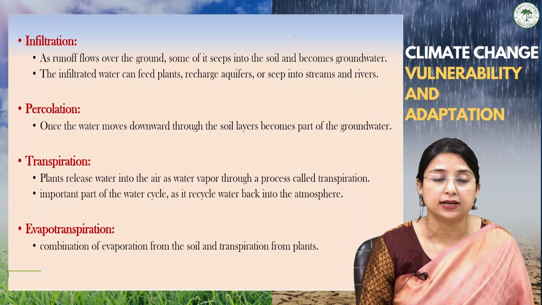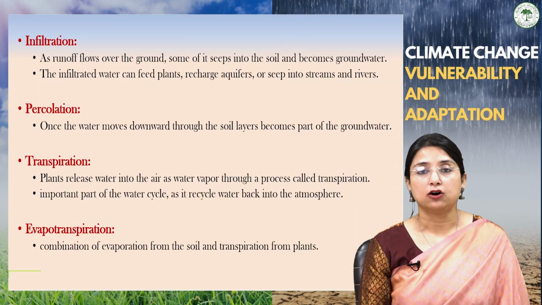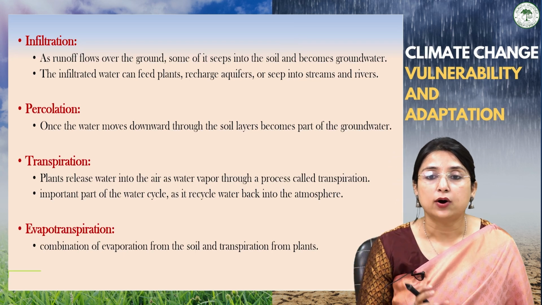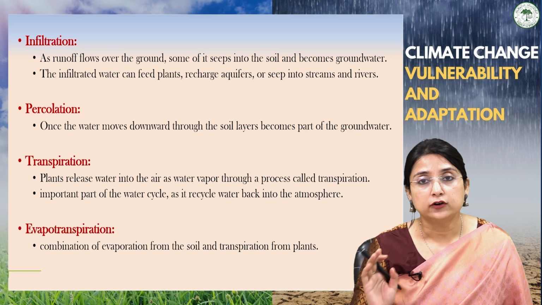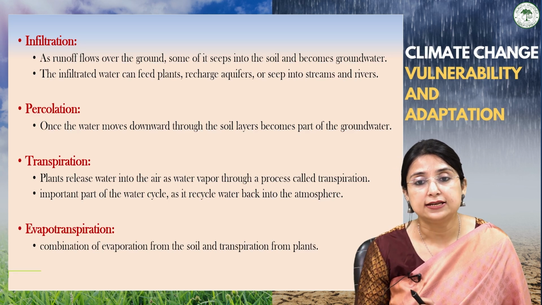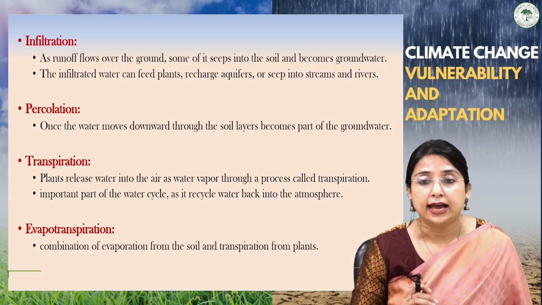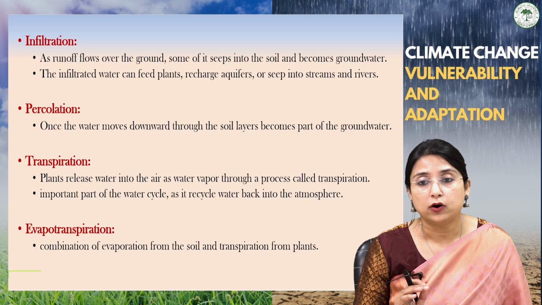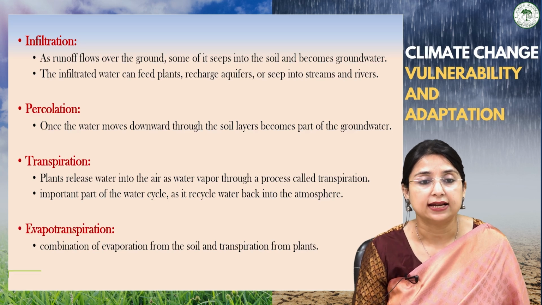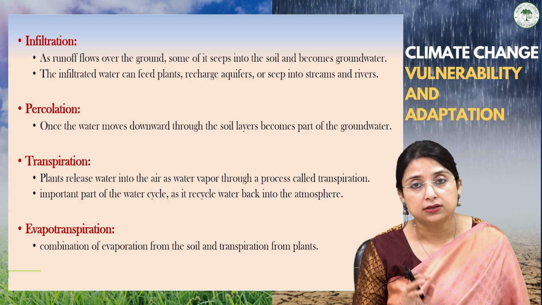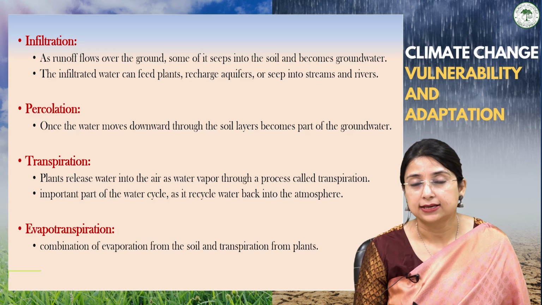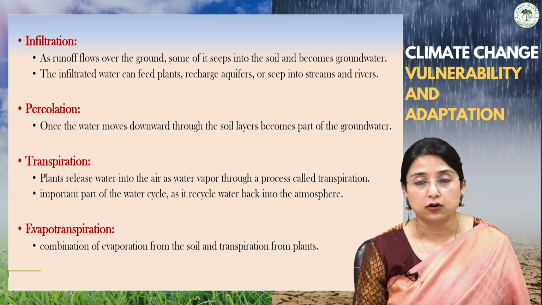Discussing some of the concepts here, after the runoff, infiltration takes place. The runoff flows over the ground and some of the water seeps into the soil, which further becomes groundwater, and the infiltrated water can feed plants, recharge aquifers, maintain the underground water level, and also seep into the streams and rivers. And in percolation, once the water moves downward through the soil layers, it becomes part of the groundwater.